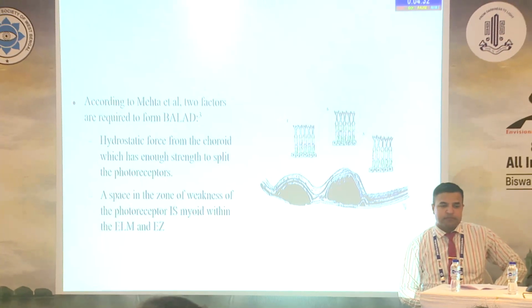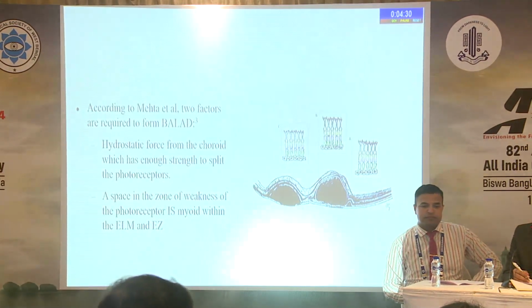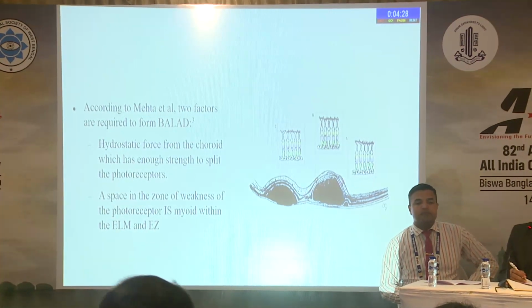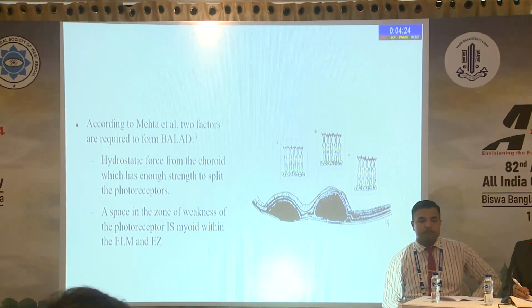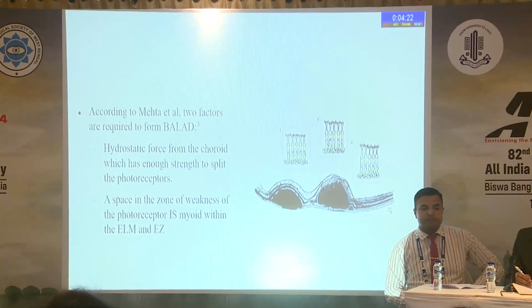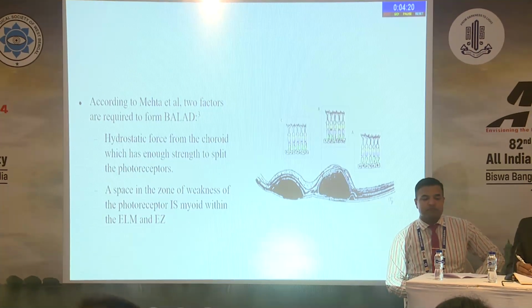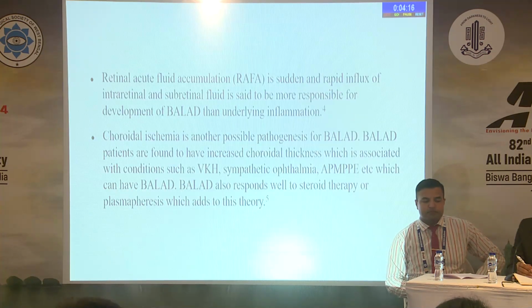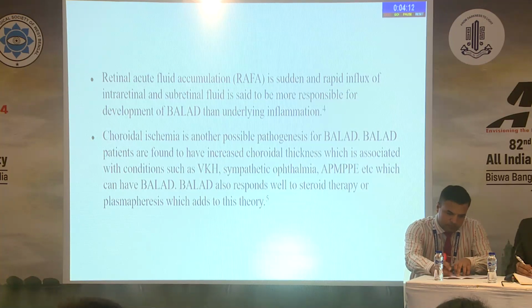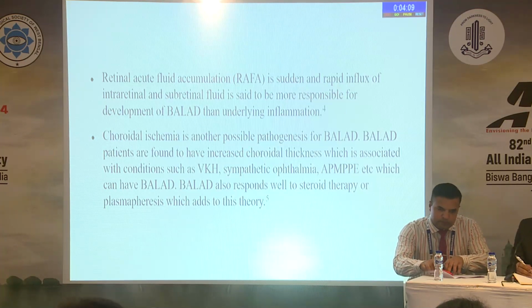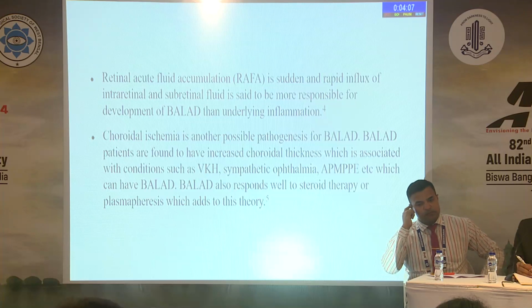According to Mehta et al., there are two factors responsible for forming BD. That is a hydrostatic force from the choroid, which has enough strength to split the photoreceptors, and a space in the zone of weakness of the photoreceptors in a segment myoid, between the external limiting membrane and the ellipsoid zone. Retinal acute fluid accumulation is a sudden and rapid influx of intraretinal and subretinal fluid. It is said to be more responsible for development of BD.